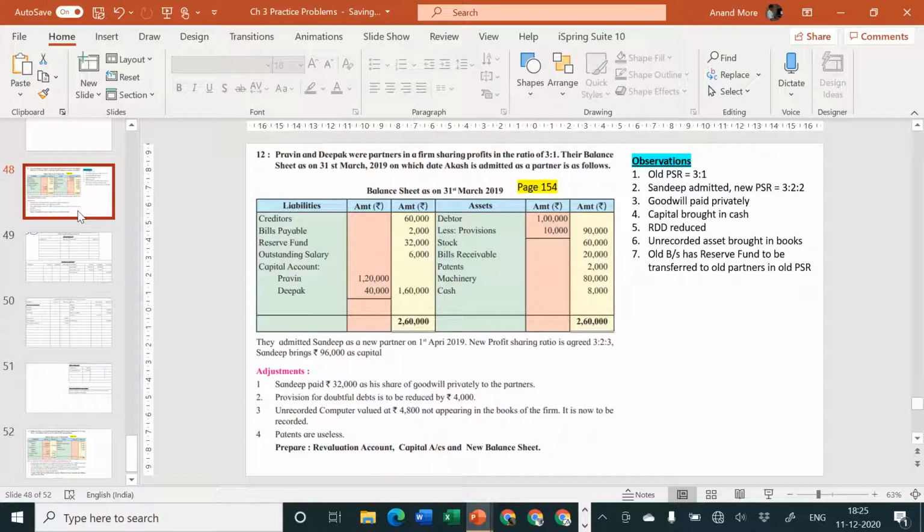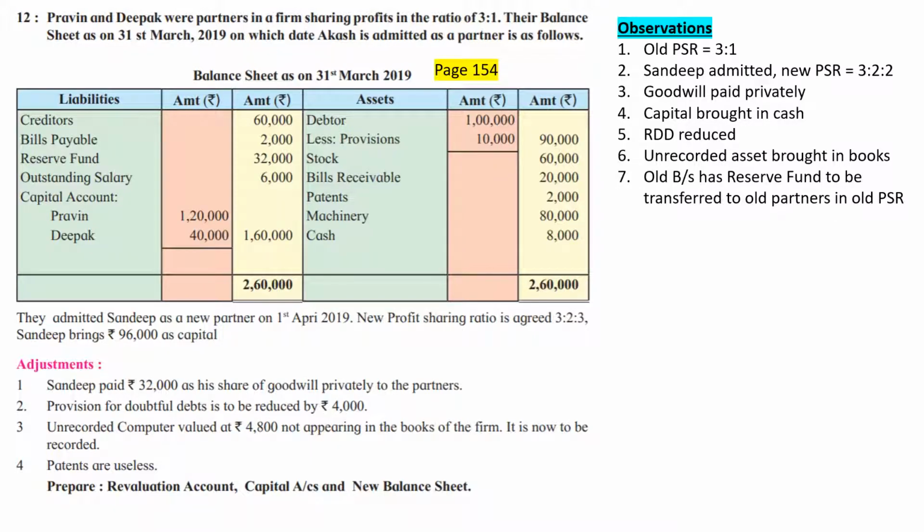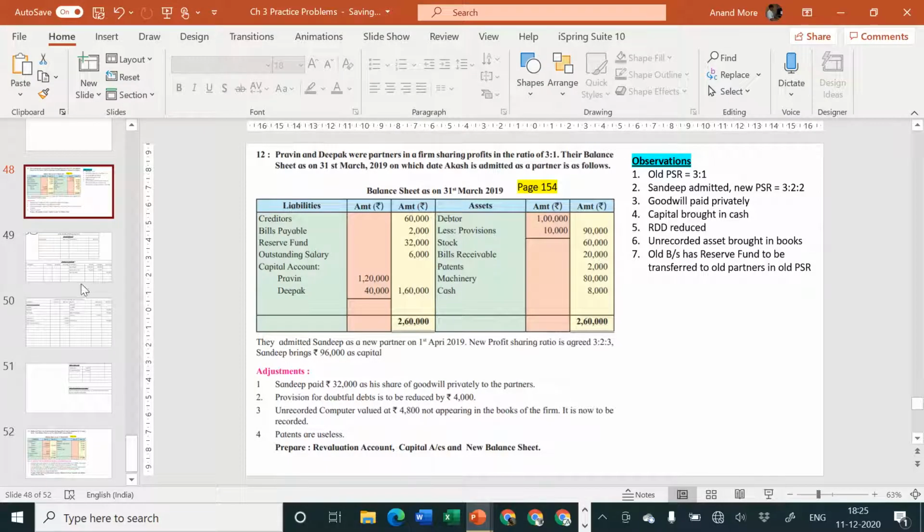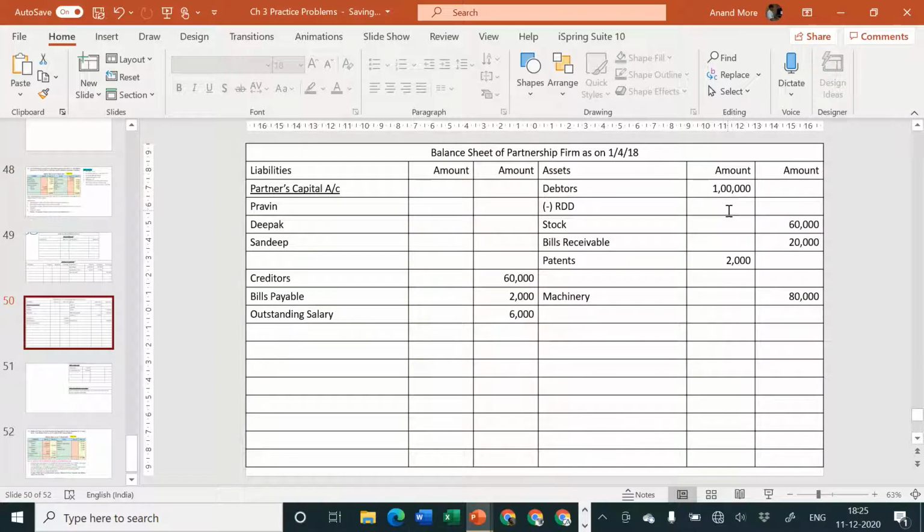Fifth step, revaluation account. Let us consider adjustments for revaluation. Provision for doubtful debts is to be reduced by 4,000. Currently it is 10,000. It will have to be reduced by 4,000. That means new RDD should be 6,000. So I'm going to consider less from debtors, RDD 6,000.